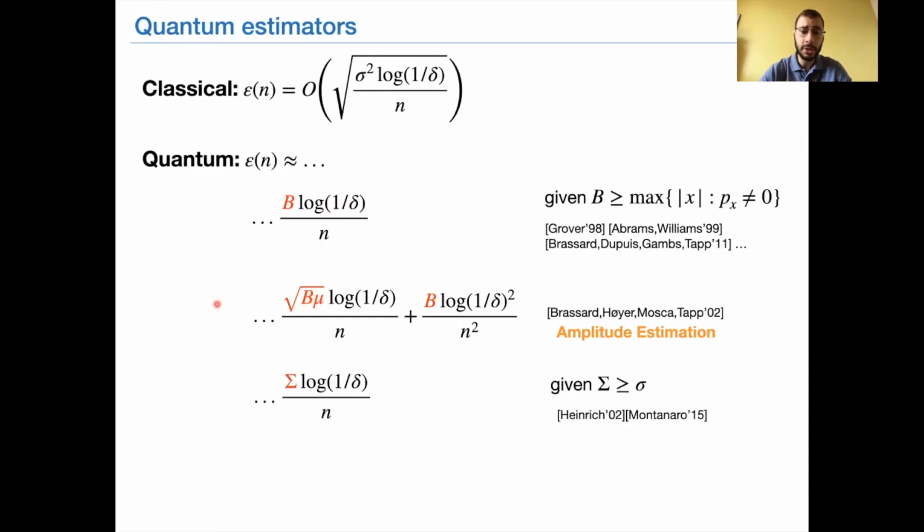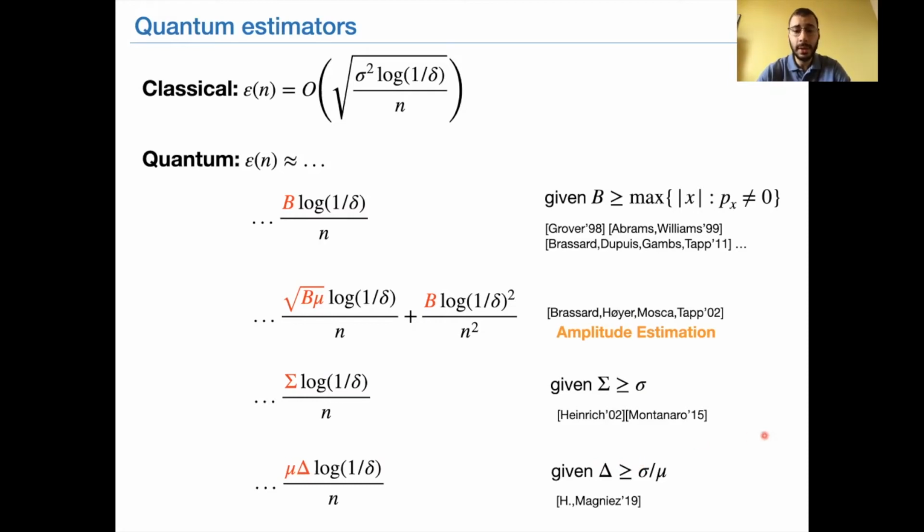A third result requires us to know as input an upper bound, capital sigma, on the standard deviation. In this case, it achieves the following bound, which can be better than the classical one when capital sigma is close to the standard deviation. Finally, a last result, which was also shown in previous work, requires as input an upper bound delta on the coefficient of variation, which is the ratio of sigma and mu. And again, it achieves a bound which can be better than the classical one if delta is sufficiently close to sigma over mu.